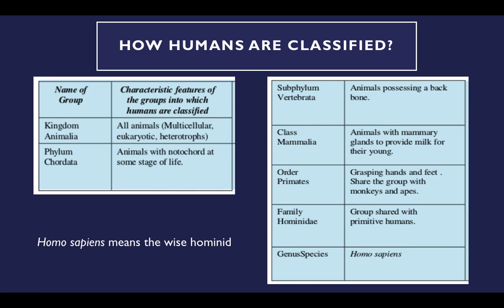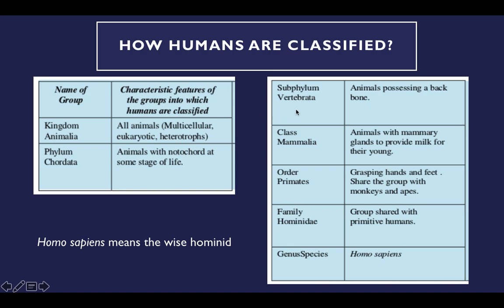So as adults or teenagers, we won't have this notochord. But the phylum definition is that at some stage of life, like how humans had when they were babies, they had this notochord, right? That is the definition for phylum Chordata, sorry.